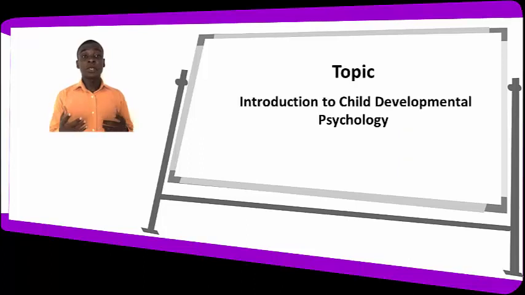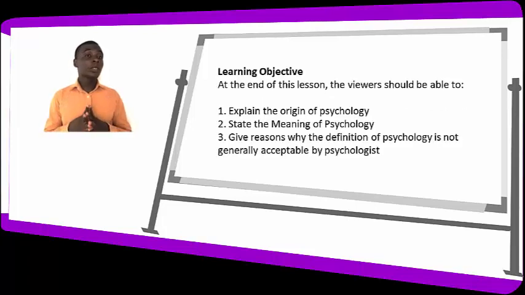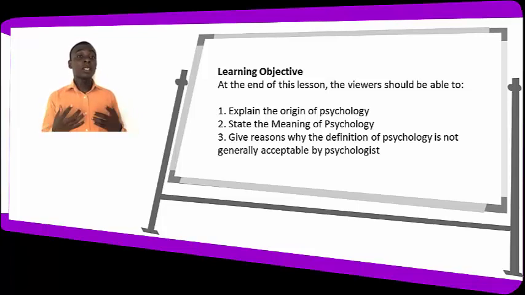In this lesson, we are looking at the Introduction to Child Developmental Psychology. At the end of this lesson, the viewer should be able to explain the origin of psychology, state the meaning of psychology, and give reasons why the definition of psychology is not generally acceptable by psychologists. So we have three major objectives of this lesson.